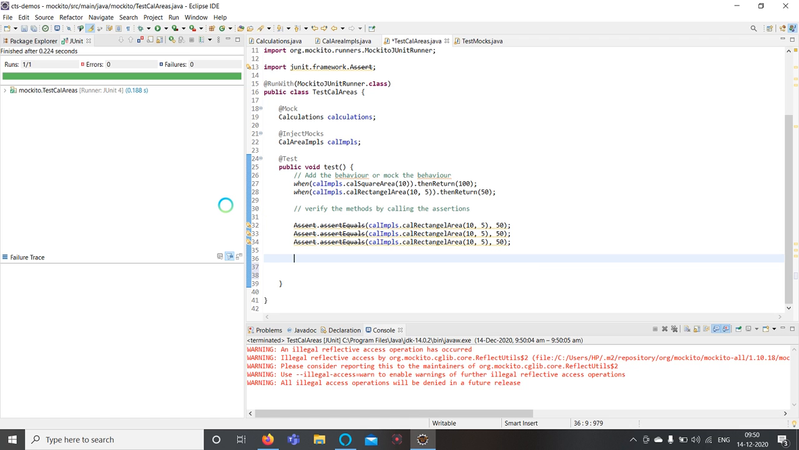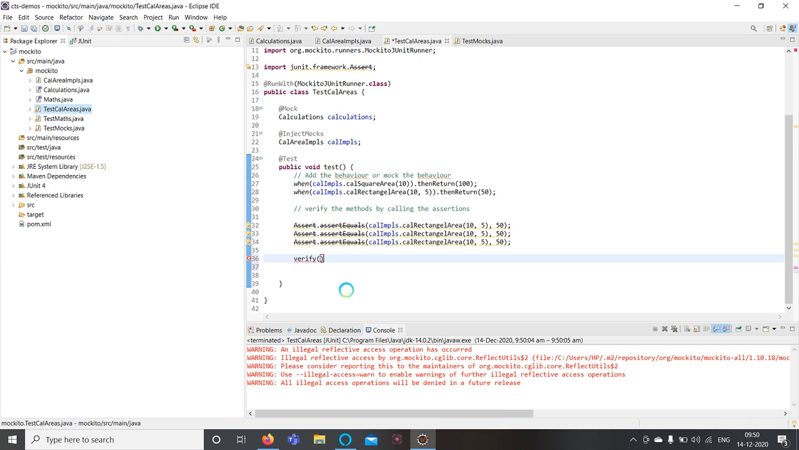So in those types of scenarios, Mockito has given us a mocking behavior called verify. So we can use that by using the times parameter in the verify. So what we will do is, I will call that verify method. Verify. So what is our interface? Our interface is the calculations.